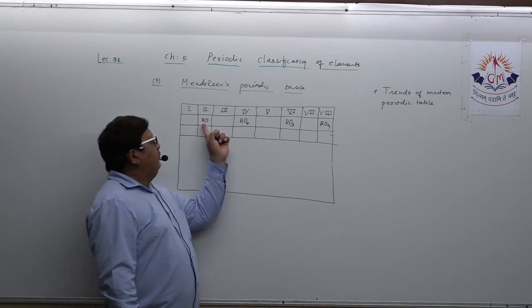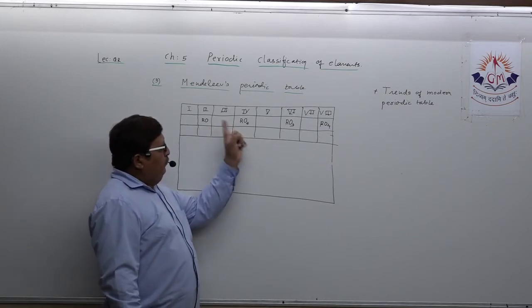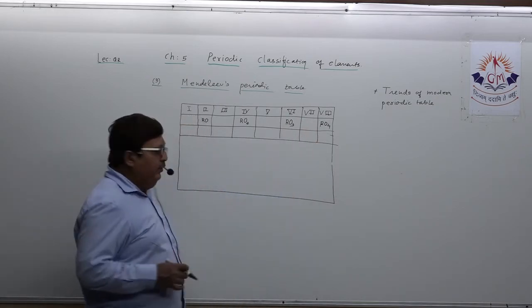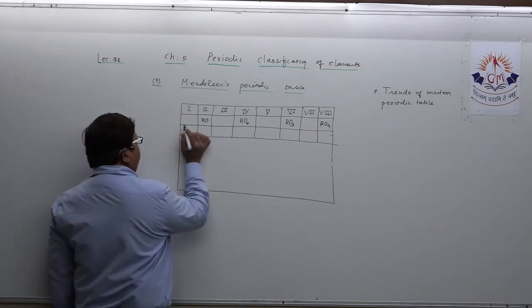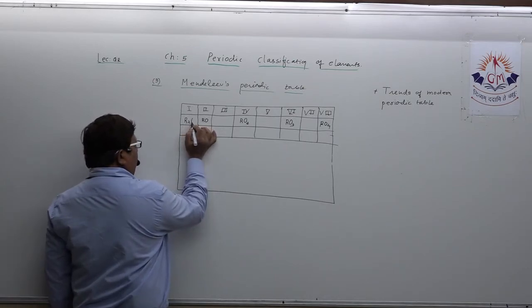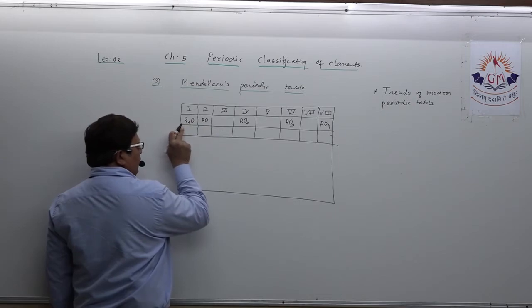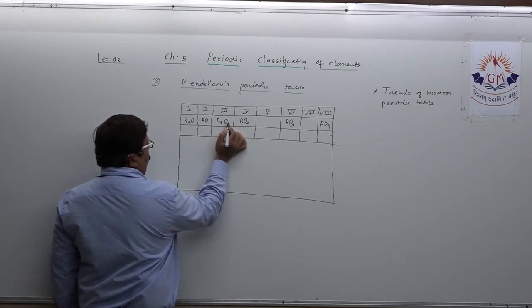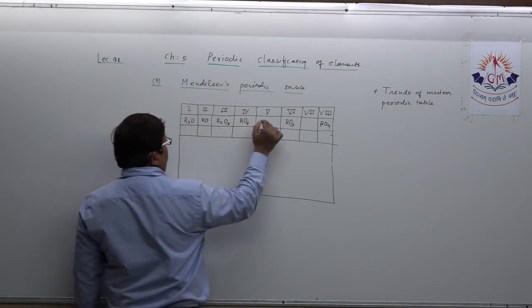Starting from second, 4, 6, 8, skip one by one. Okay. Now start from here. R2O. Clear? Then skip. Increase one oxygen. R2O3. Understand?